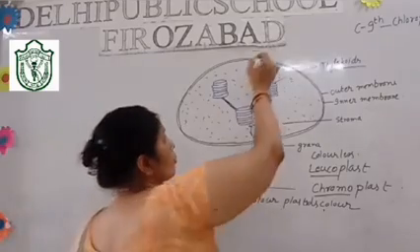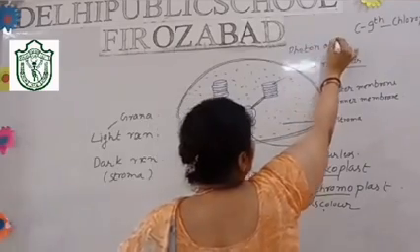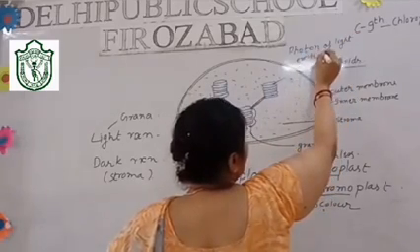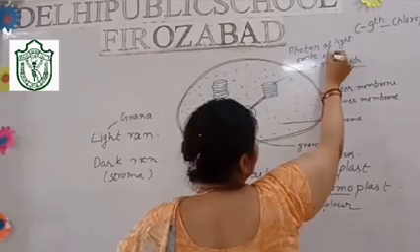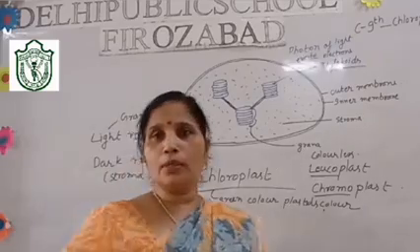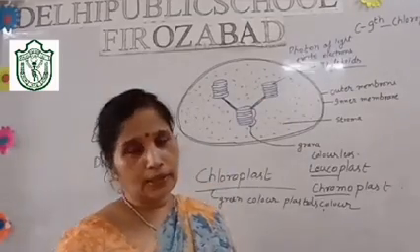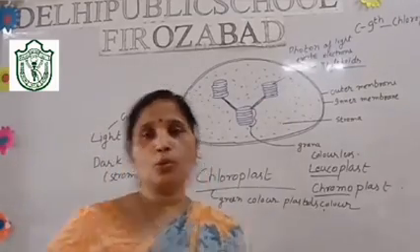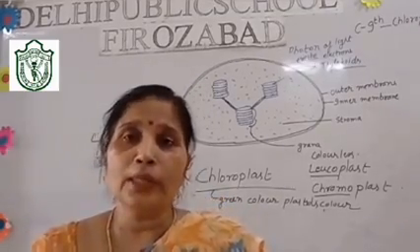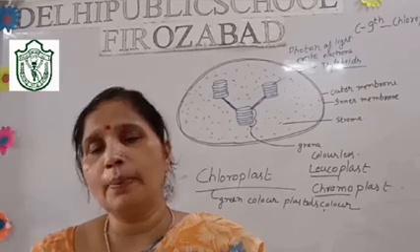These photons of light excite the electrons. As the electrons are excited, they pass through different electron accepting substances, and during this electron transport chain, energy is produced in the form of NADPH2.